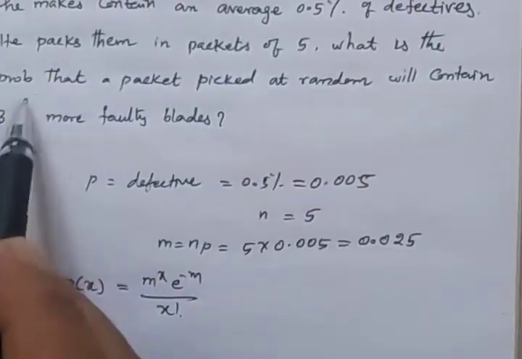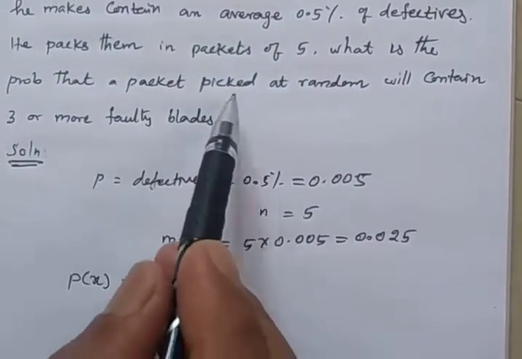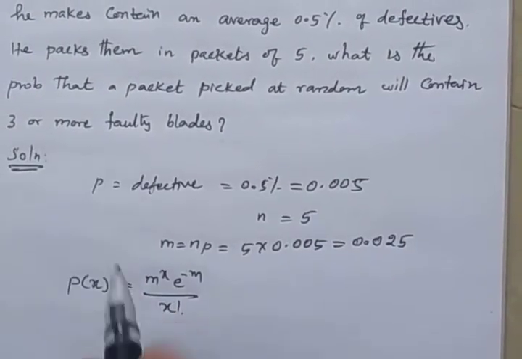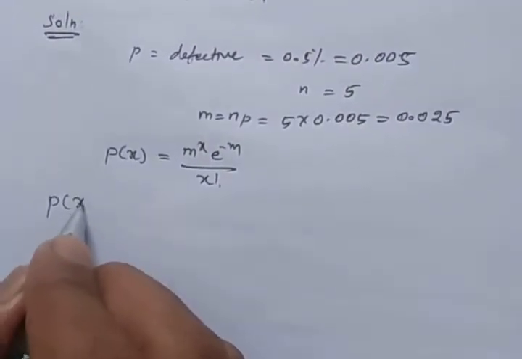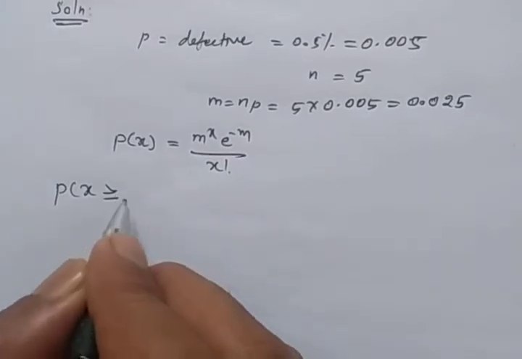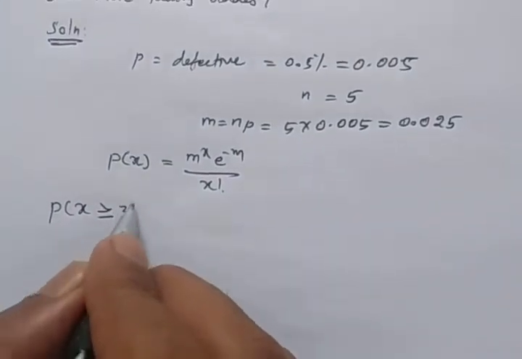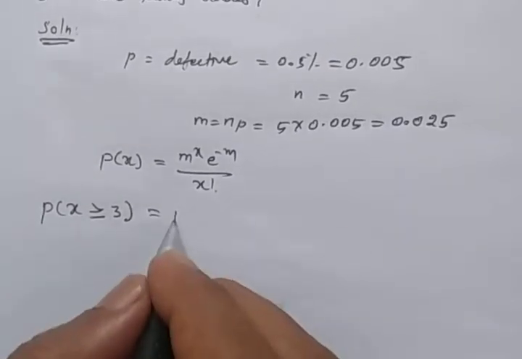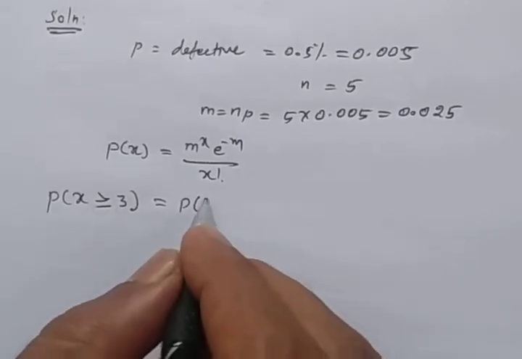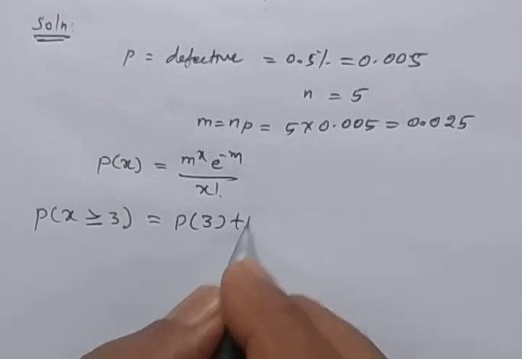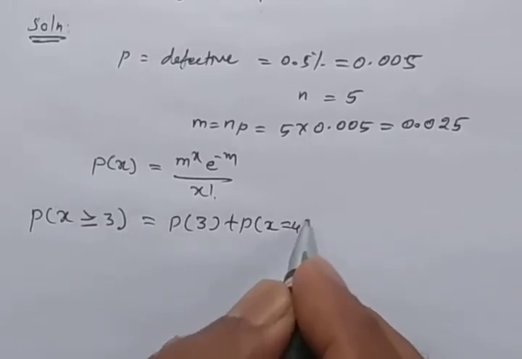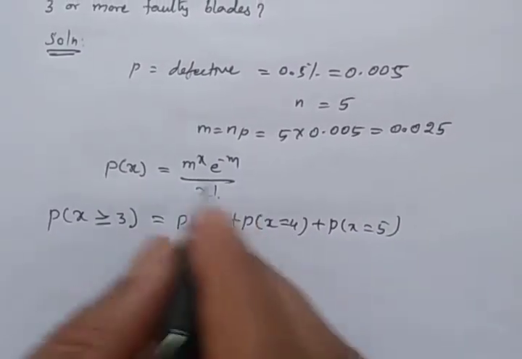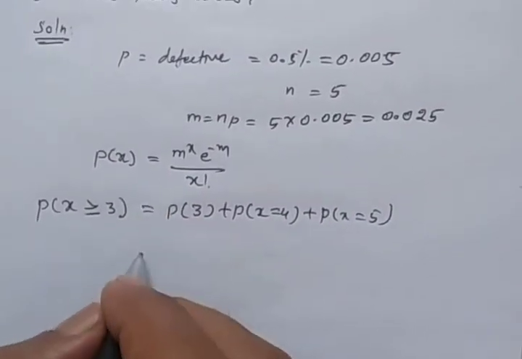Here, what is the probability that a packet picked at random will contain 3 or more? So here 3 or more can be written as greater than or equal to 3. So here n is 5. So P of x greater than or equal to 3 can be written as P of x equal to 3, plus P of x equal to 4, plus P of x equal to 5.